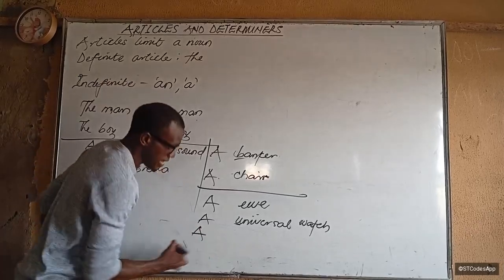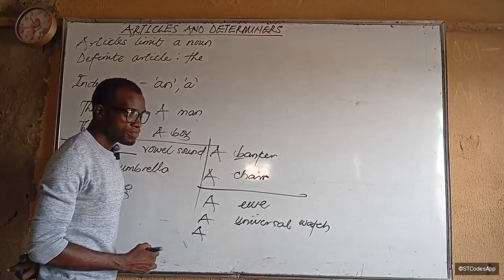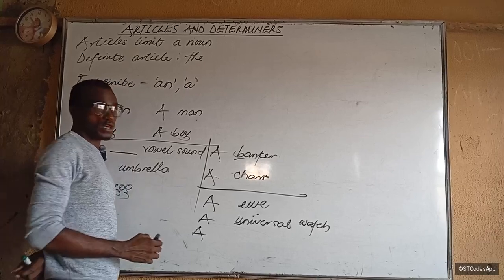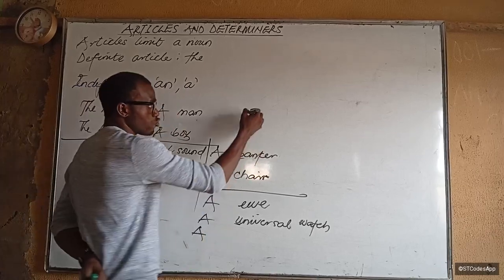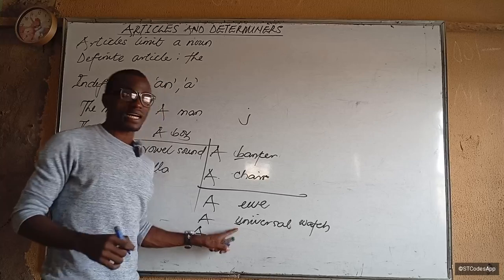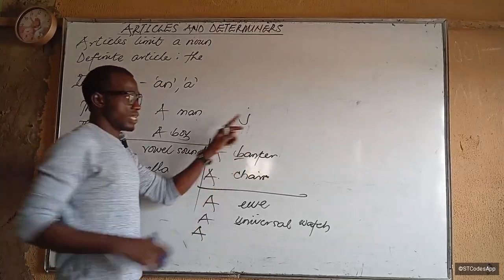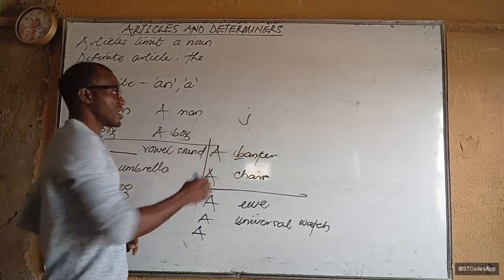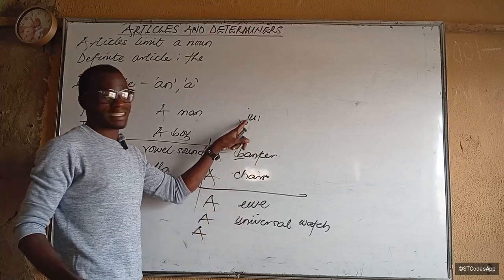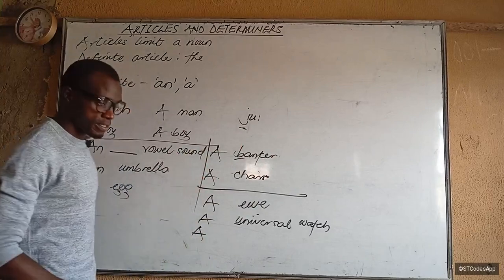Another one is a university. So basically that sound "yu" that usually comes with the U letter, together with the long U, is a consonant sound. So whenever it comes, you use a university.